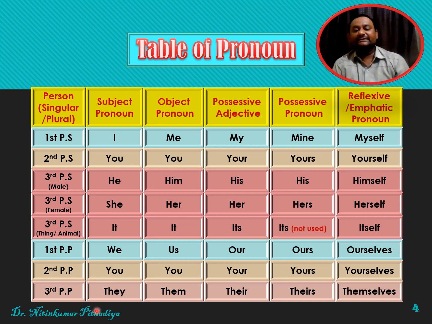Then there is they, them, their, theirs, and themselves. So friends, try to pause this video and try to understand this table of pronoun first, because when we go ahead, this table will be very useful for us.